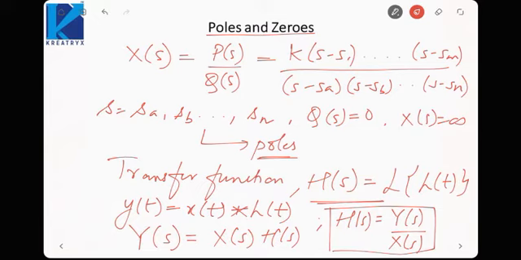It basically gives the relationship between input and output of a system, and it is nothing but the Laplace transform of the impulse response of the LTI system.